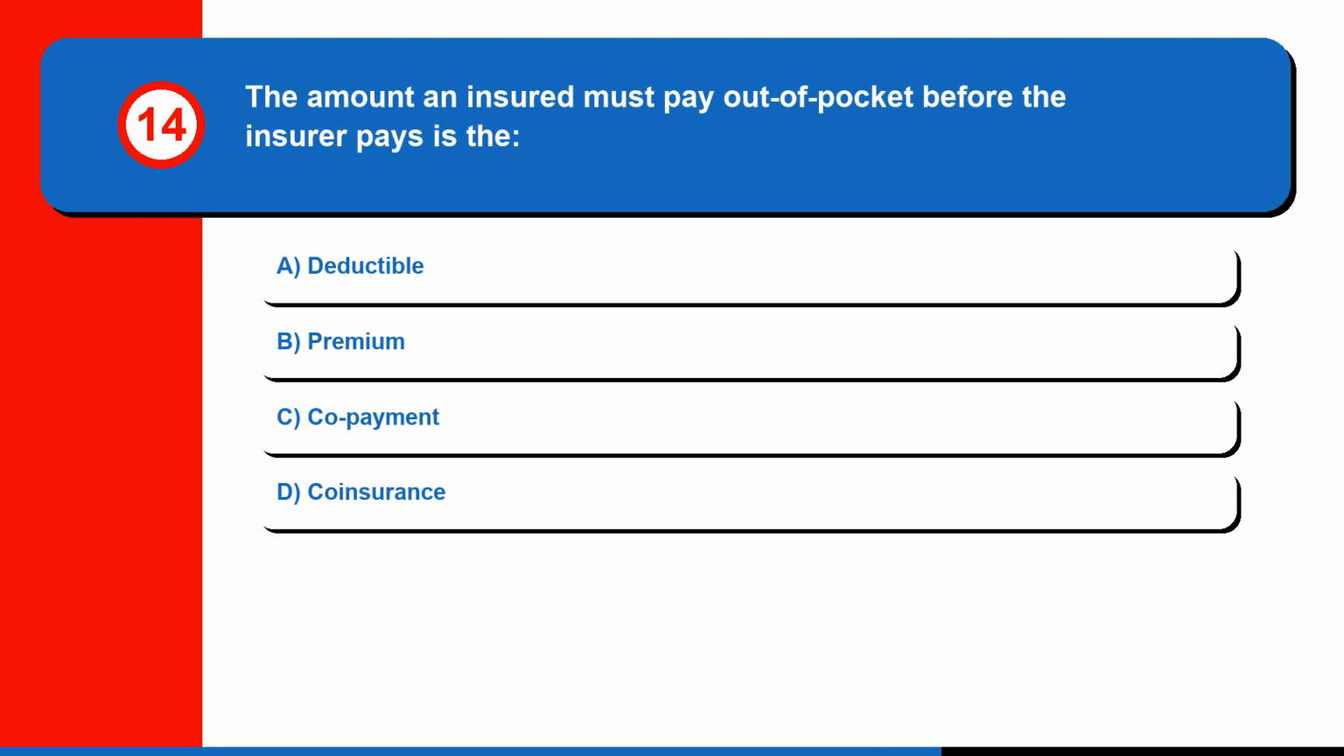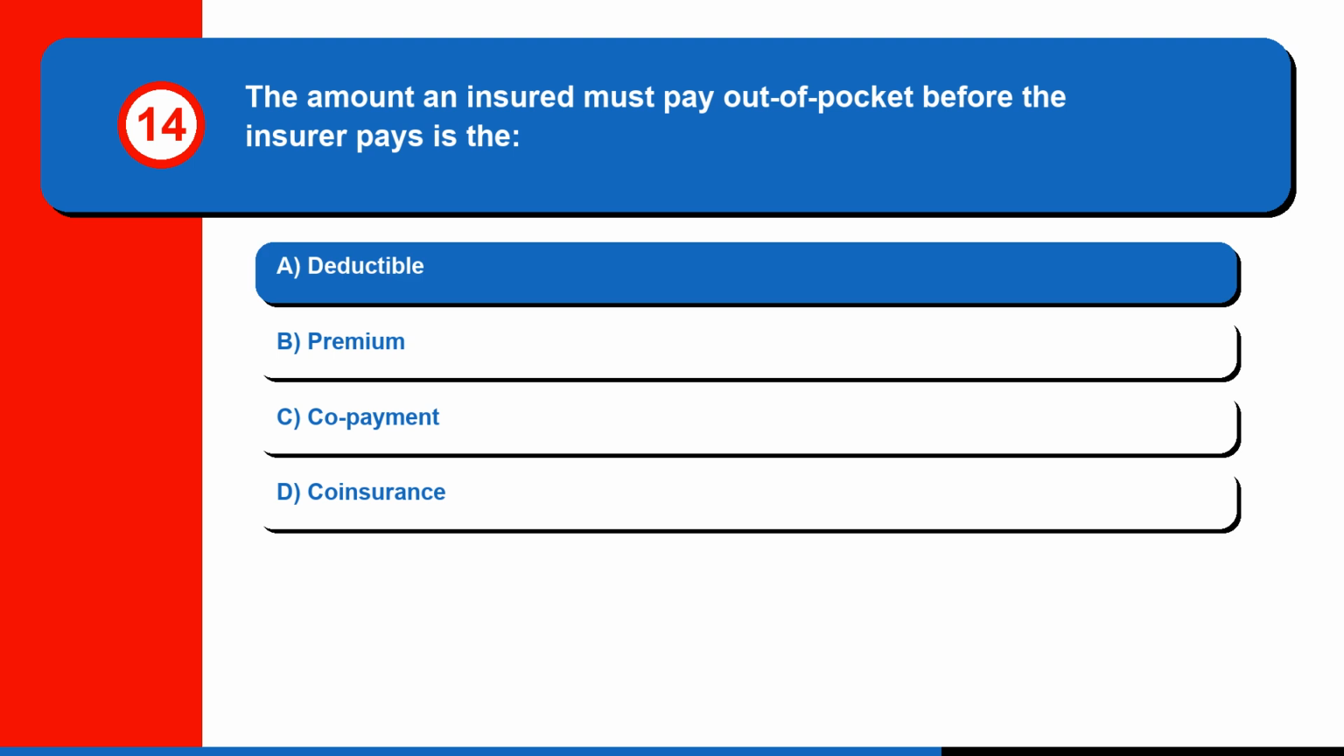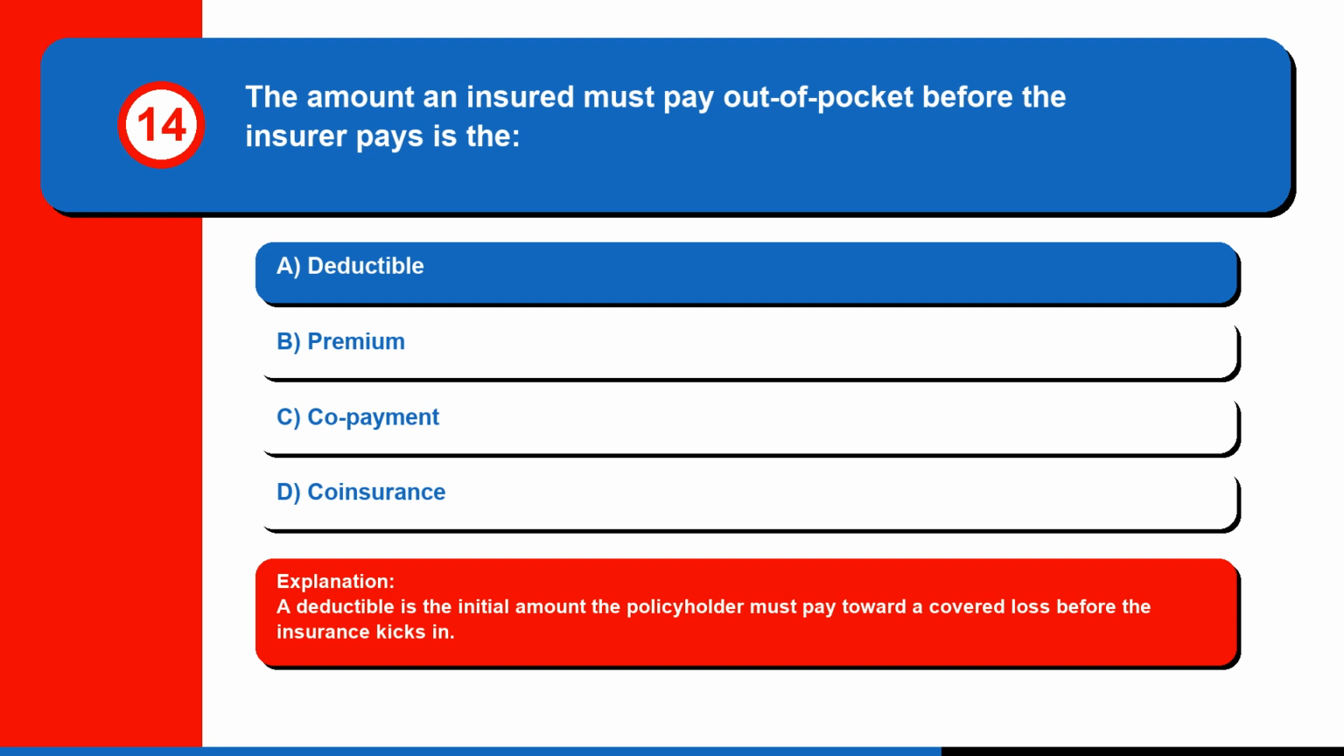Question 14. The amount an insured must pay out of pocket before the insurer pays is the A. Deductible, B. Premium, C. Copayment, or D. Coinsurance. The correct answer is A. Deductible. A deductible is the initial amount the policyholder must pay toward a covered loss before the insurance kicks in.